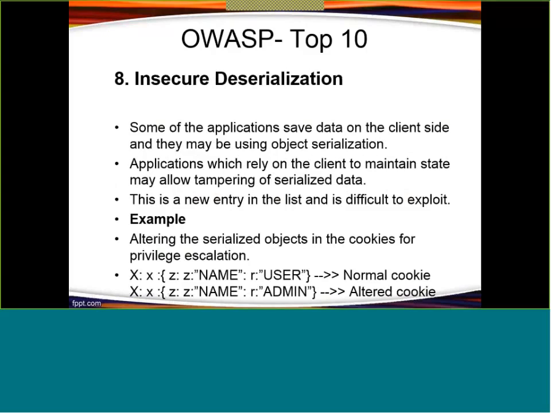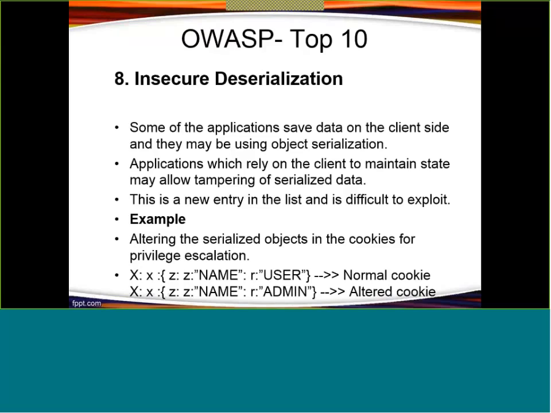Next is insecure deserialization, right? If some applications save data using cookies on the client side, these cookie data are stored in the form of a serialized object, right? An application which relies on this to maintain its state may allow tampering of the serialized data.